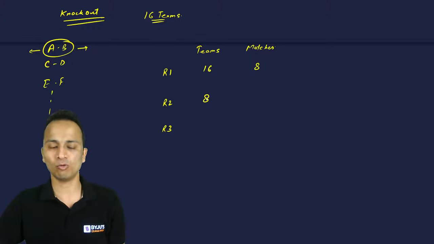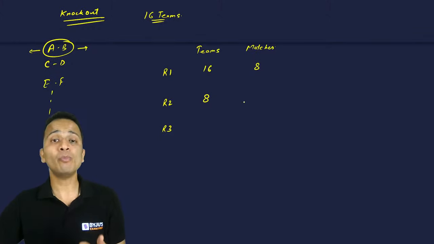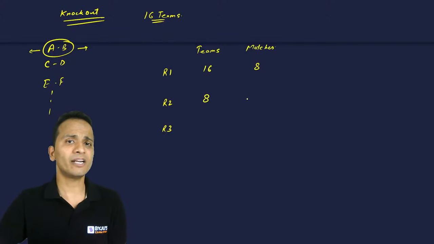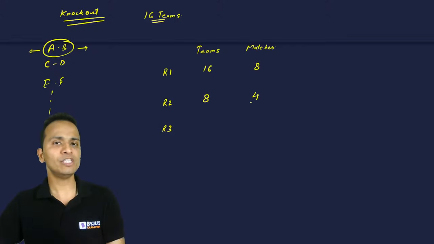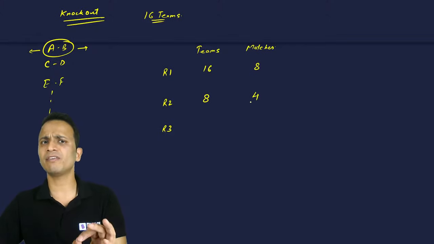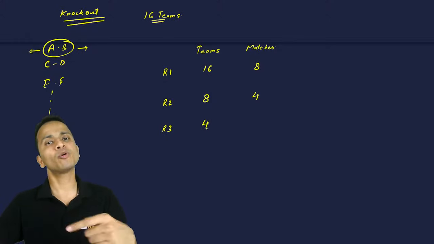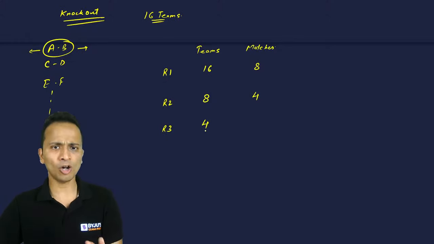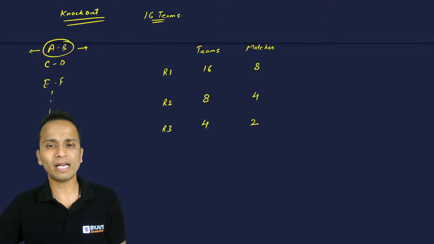to the second round. Now among these 8 teams, how many matches will be played in the second round? So there are 8 teams, 4 matches will be played. After these 4 matches, there will be 4 losers which will be eliminated, and 4 winners will proceed to the next round. Now 4 teams in round 3 will play 2 matches.